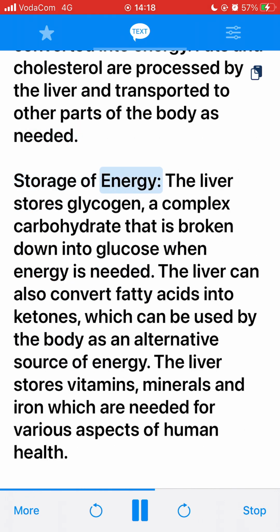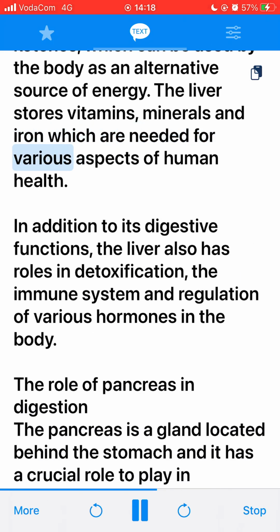Storage of energy. The liver stores glycogen, a complex carbohydrate that is broken down into glucose when energy is needed. The liver can also convert fatty acids into ketones, which can be used by the body as an alternative source of energy. The liver stores vitamins, minerals and iron, which are needed for various aspects of human health.